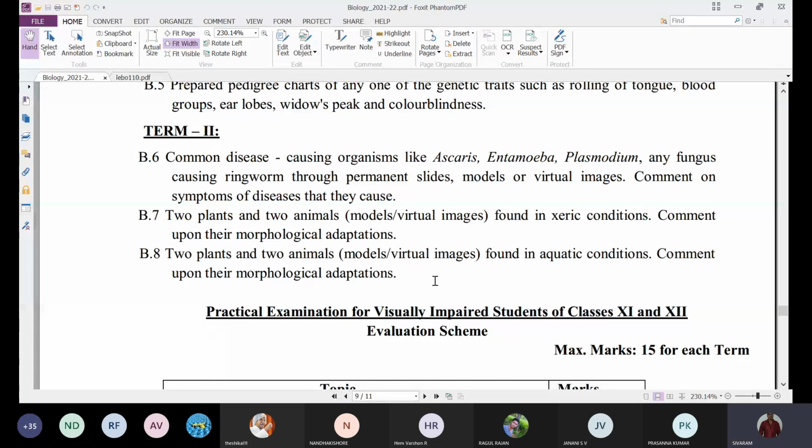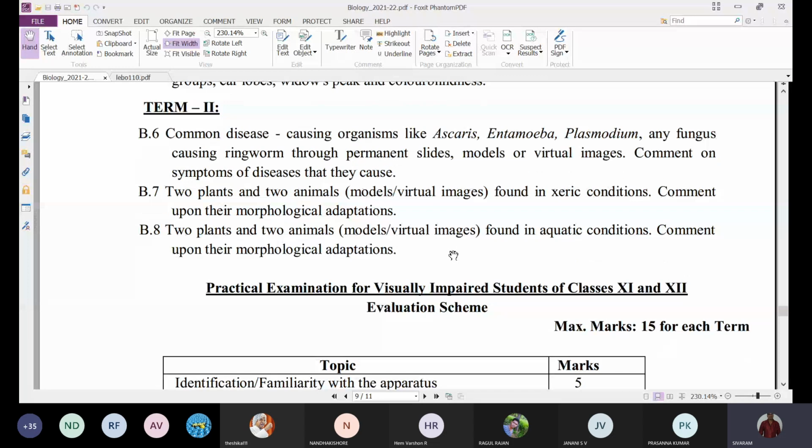Two plants and two animals found in xeric conditions. Comment upon their morphological adaptations. So that means some xerophytic plants and some xerophytic animals were already given. So from these, any one may be asked. So one from disease, one from xeric plant or animal, and one from an aquatic plant or animal.